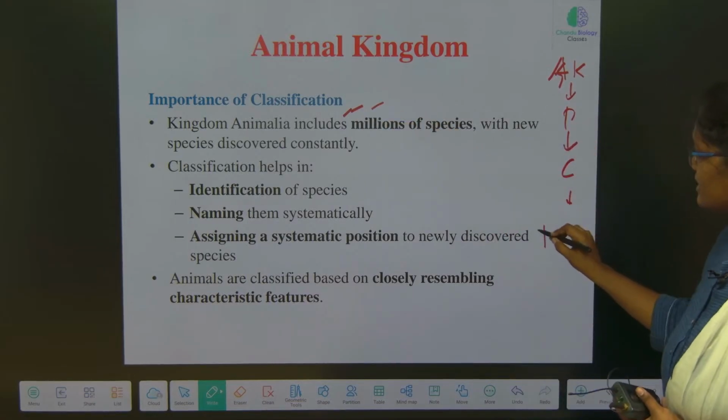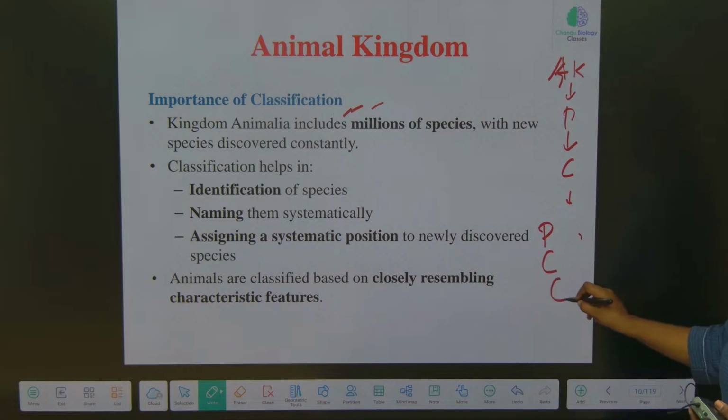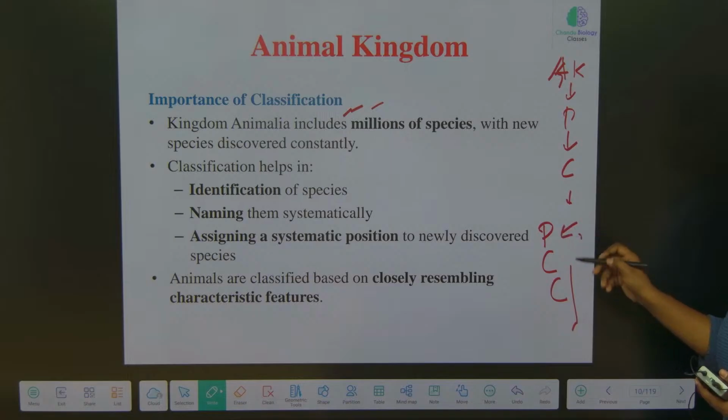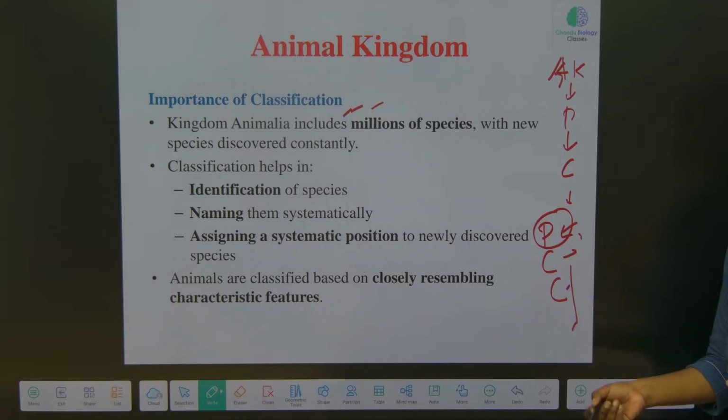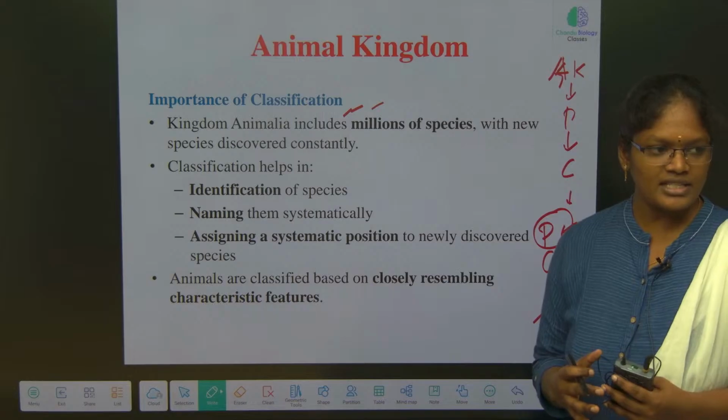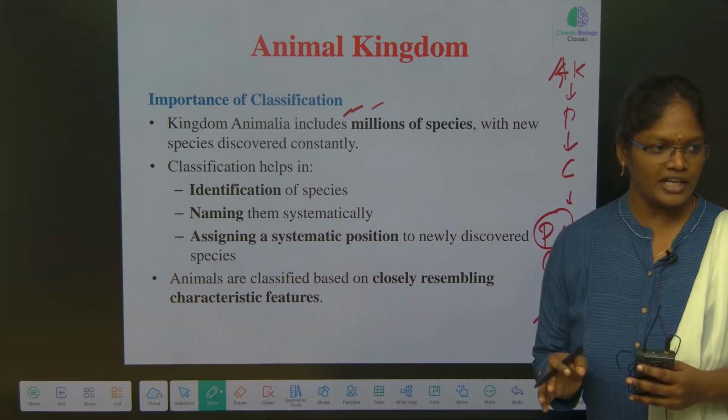In phylum we say Porifera, Cnidaria, Ctenophora and so on. Those organisms which have pores, we place under the phylum Porifera. Those organisms which show bioluminescence, we classify as Ctenophora. So based on the similarity of organisms, we place them under each phylum accordingly.